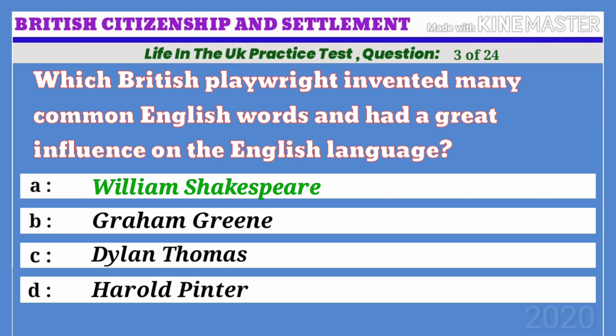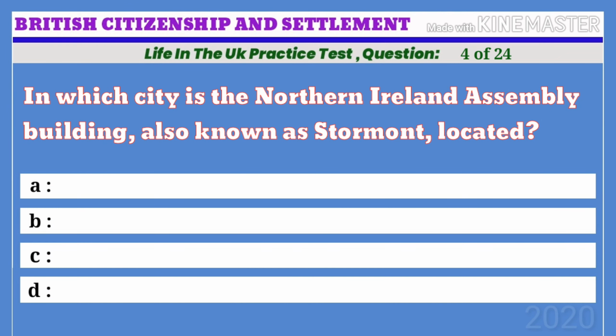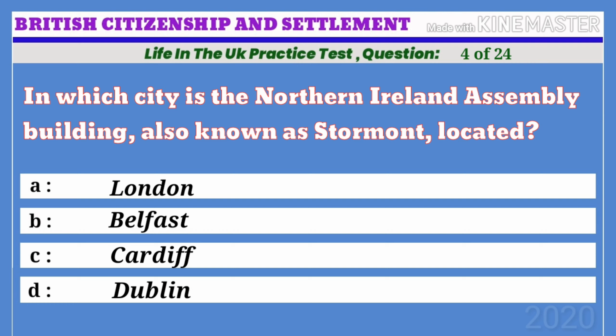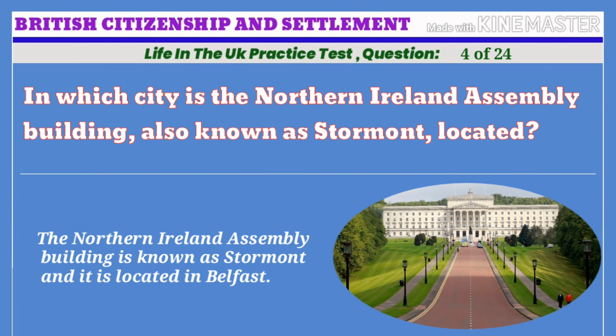Life in the UK practice test. Question 4 of 24. In which city is the Northern Ireland Assembly Building, also known as Stormont, located? A. London. B. Belfast. C. Cardiff. D. Dublin. The correct answer is B. Belfast. The Northern Ireland Assembly Building is known as Stormont and it is located in Belfast.